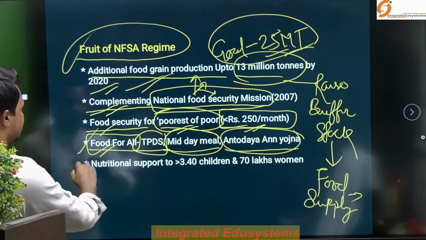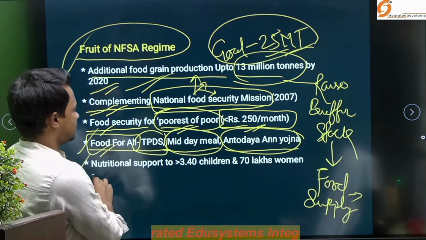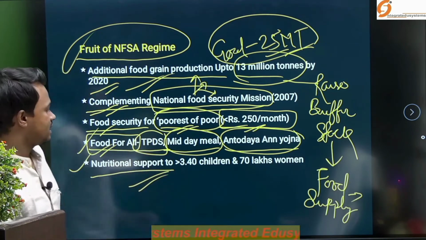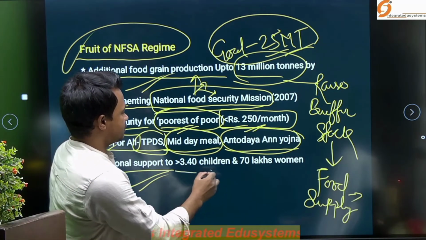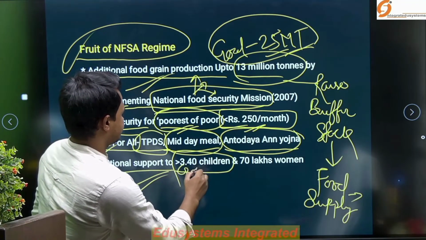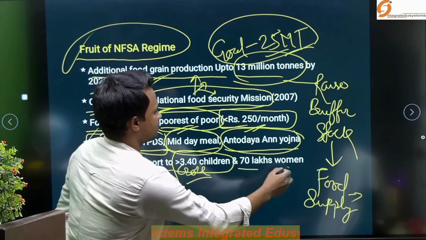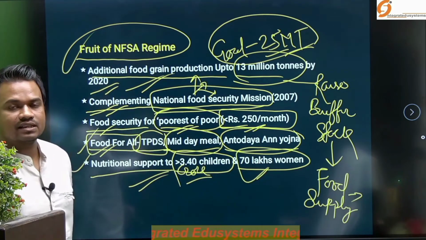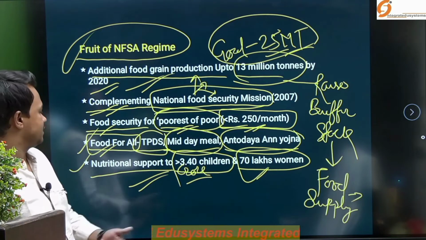And later the nutritional support: it is providing nutritional support under the National Food Security Act to more than 3.4 crore children and 70 lakh women. So, this is how the NFSA regime is covering and providing nutritional security as well.